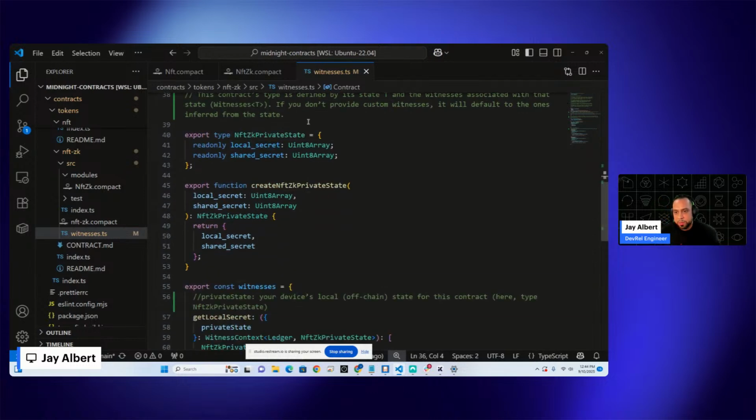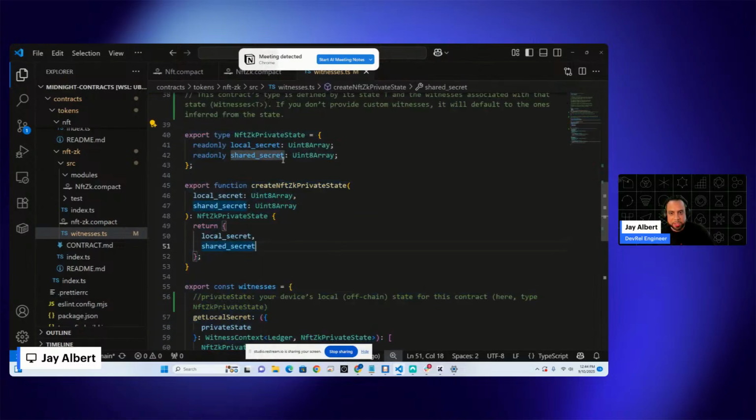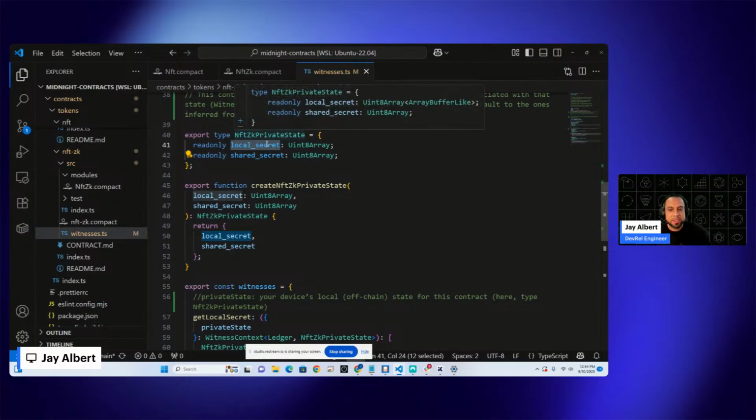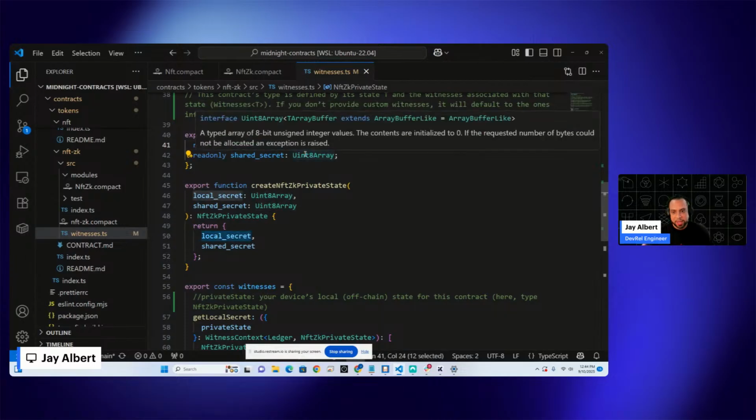All right, this is setting up a contract, and this is really the juicy stuff here, stuff that we need to know. So we're establishing our private state here, and we're saying that it's going to be read-only and has properties of local state and secret state. Now, as I've become familiar with the repo, I realize that the reason why we're doing this is because whenever we have to prove that, let's say, I own the NFT and I want to verify information about my own NFT, we're going to have to pass along this local secret that I only have.